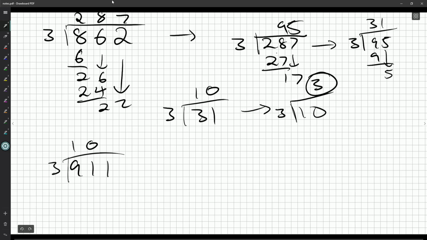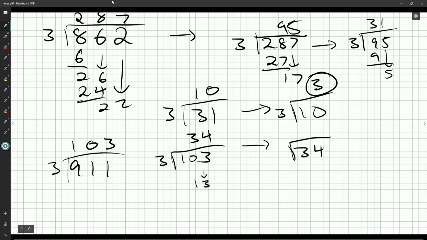We get 303 here, which would go to 101, and 101 goes to 33, which would not be lucky.